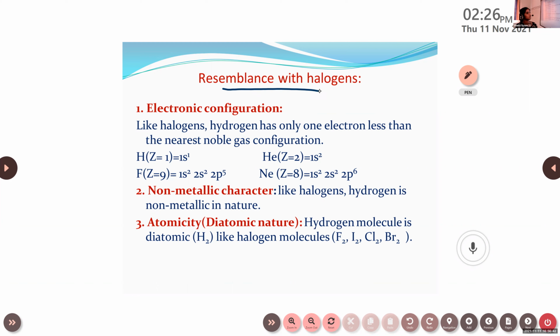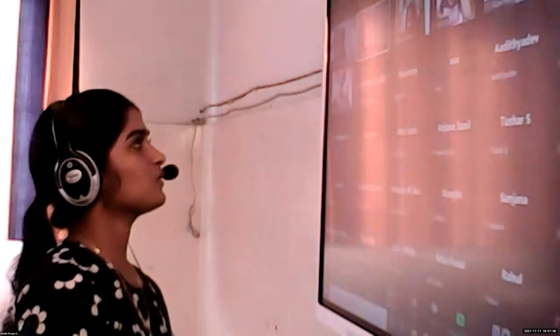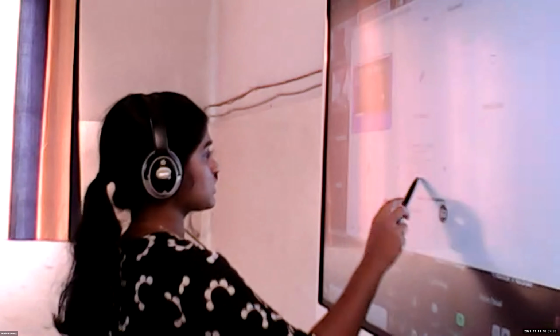Which group is halogen? What's the number? Group 17, they are halogens. Which are the members in this group, halogens? Fluorine, chlorine, bromine, iodine. Okay, they are known as halogens.